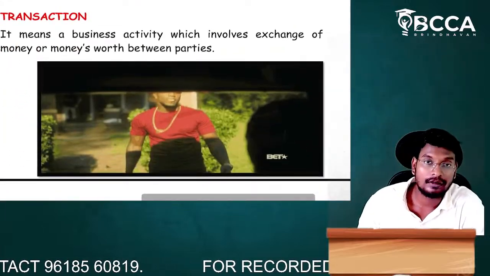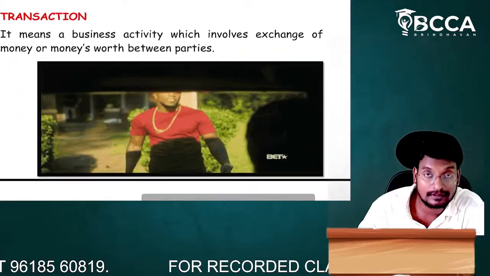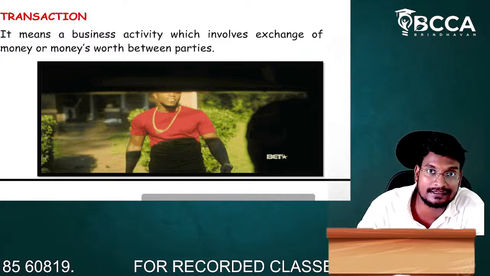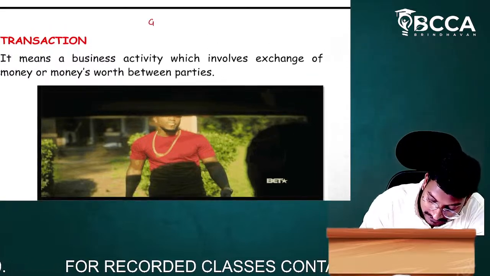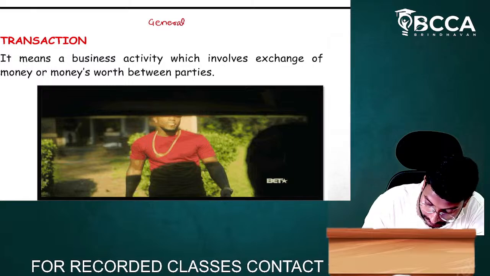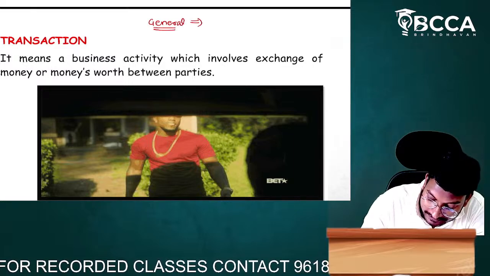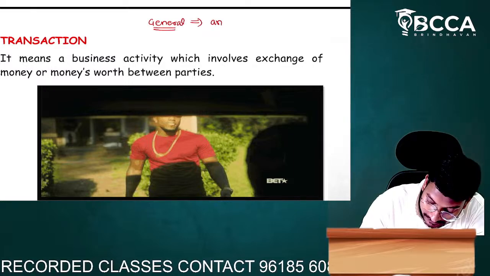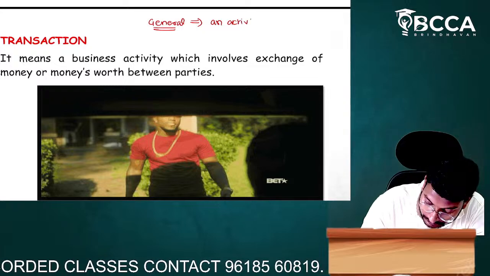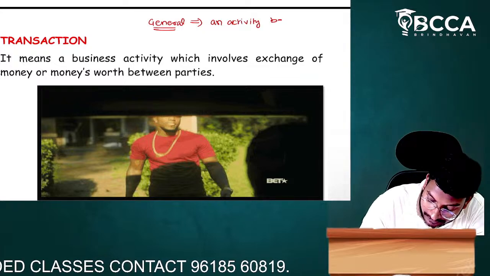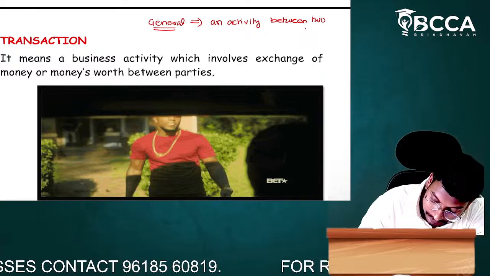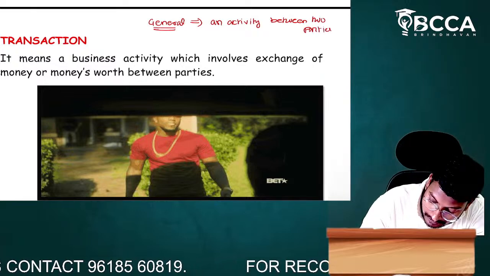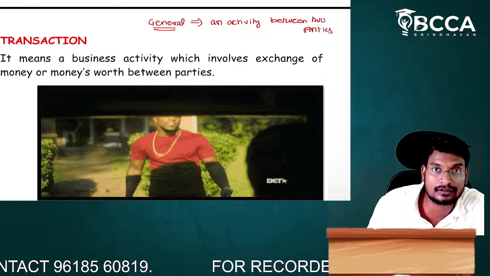What is the general meaning of the transaction, sir? The general meaning of transaction is an activity between the two parties. Generally, the transaction means an activity between two parties. An activity between the two parties is called an activity.